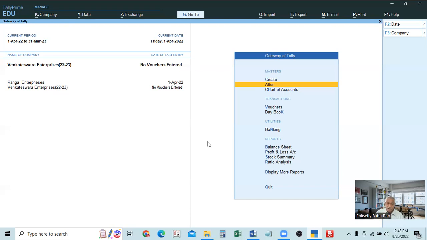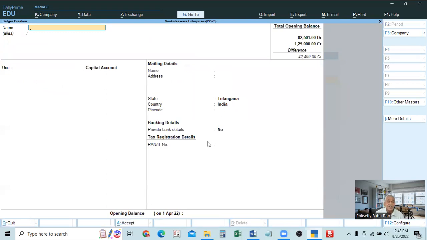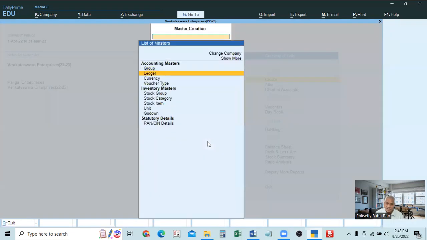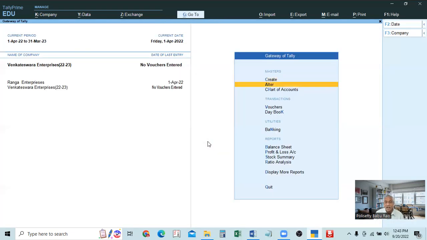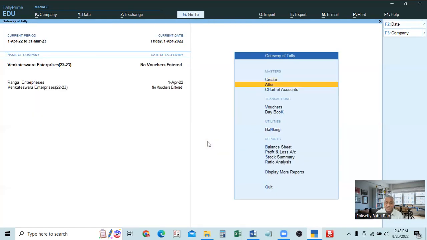But this alter button is used for another work also, which we are doing with the create button. With the create button, we are creating a single ledger. The same thing we can do in alter also. See, in the alter button, we can see all the ledgers we have created, single ledgers as well as multiple ledgers we created at a time.